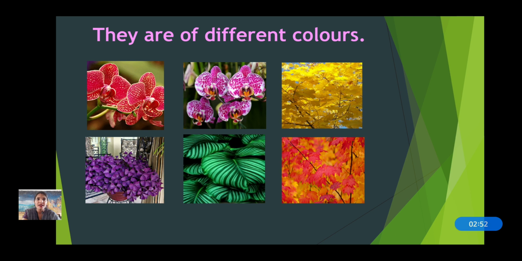Now see, they are of different colors. Now can you see, here they have purple leaves, here they have green leaves, here we have orange leaves, here we have yellow leaves, the flowers are of pink color and here it is red. All the plants are of different colors, isn't it?